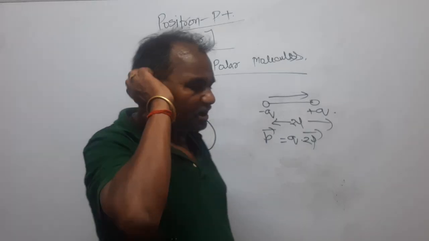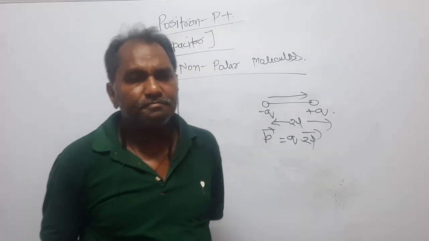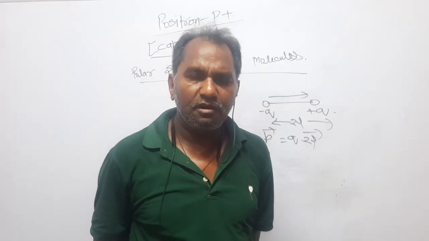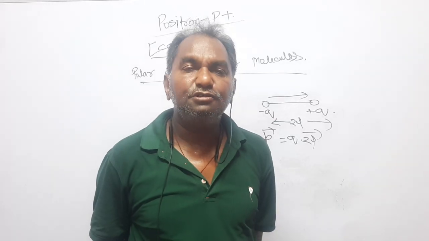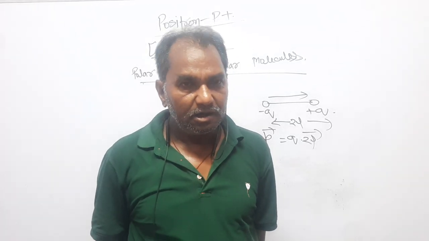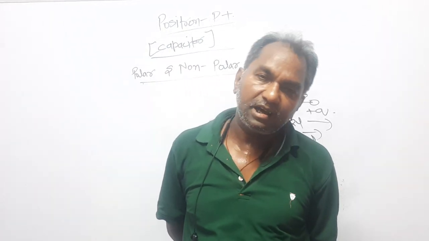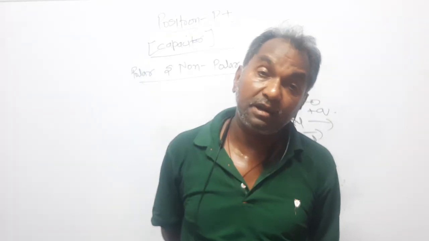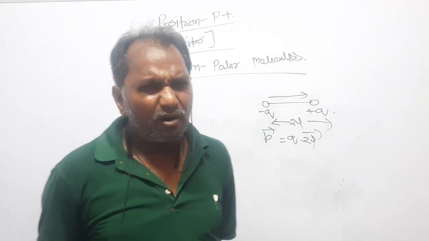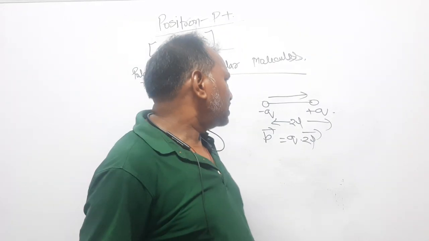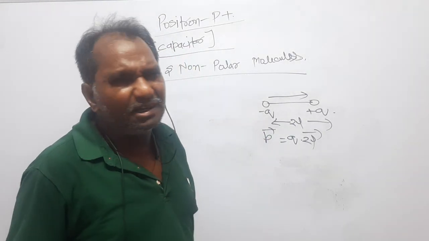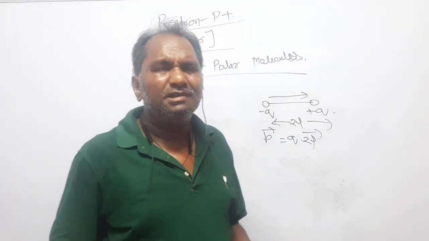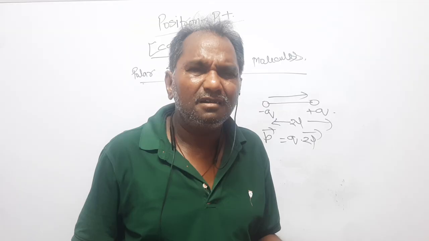Now what I am trying to tell you, dear students, is that in the non-polar molecule, there is no polarity at all. In the polar molecule, there is polarity, there is a permanent dipole moment. Now let's talk about the polar molecule. In non-polar molecule, there is no polarity at all, right?